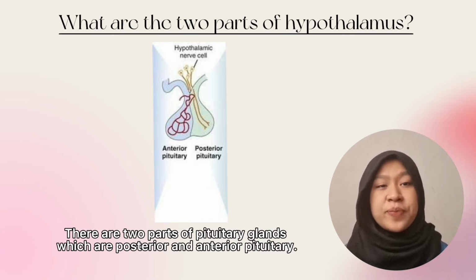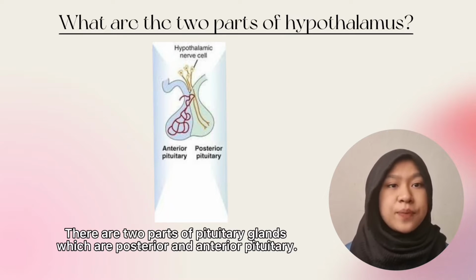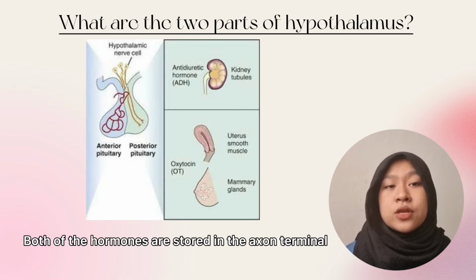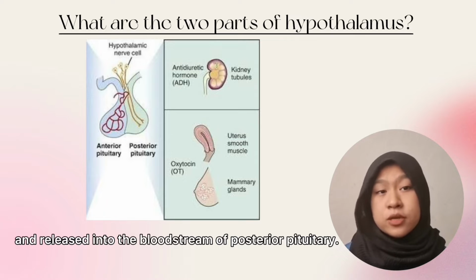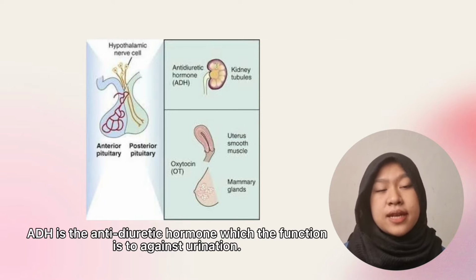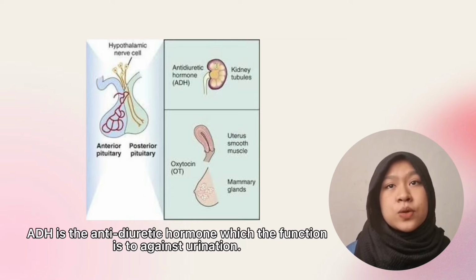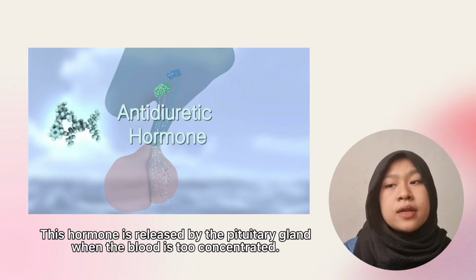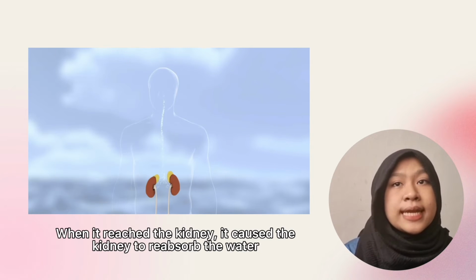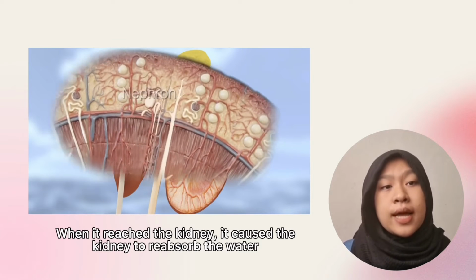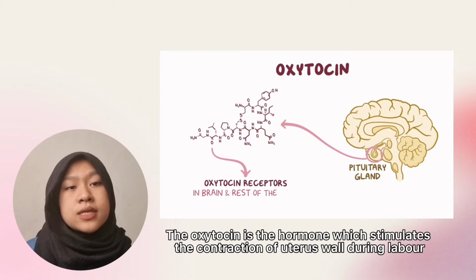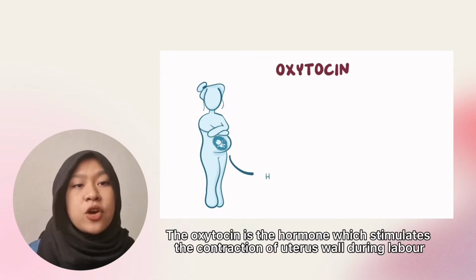There are two parts of the pituitary gland, which are the posterior and anterior pituitary. The posterior pituitary secretes hormones such as ADH and oxytocin. Both hormones are stored in the axon terminals and released into the bloodstream from the posterior pituitary. ADH is the antidiuretic hormone, whose function is to act against urination. This hormone is released by the pituitary gland when the blood is too concentrated. When it reaches the kidney, it causes the kidney to reabsorb water until the blood becomes dilute. When the blood is already diluted, ADH is no longer released. Oxytocin is the hormone that stimulates the contraction of the uterus wall during labor.